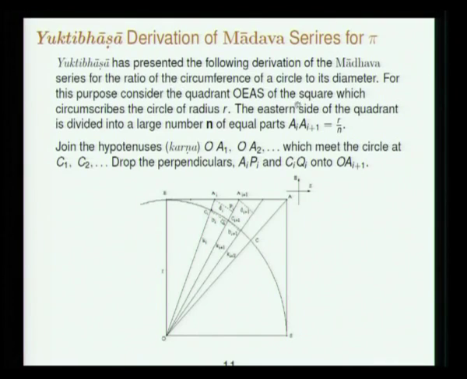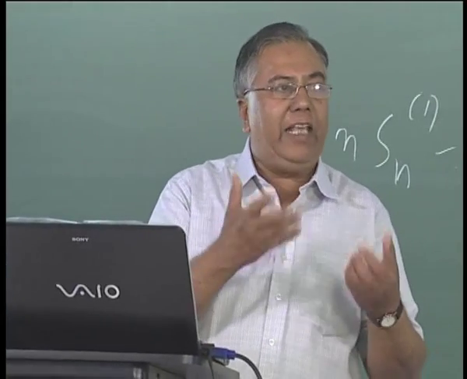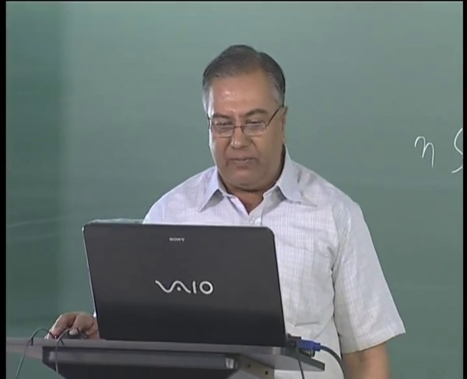So what is the derivation of Madhava's series? You take this quadrant of a circle, the circle is of radius r, draw this square that circumscribes the circle. Now for this quadrant, this side of the square EA is the same as the radius. Now divide this radius into n equal parts. We are not dividing the arc into n equal parts, we are dividing what we today call the tangent. That is the beauty of Madhava's derivation, that gives you a nice formula that you can handle for the length of this curve.